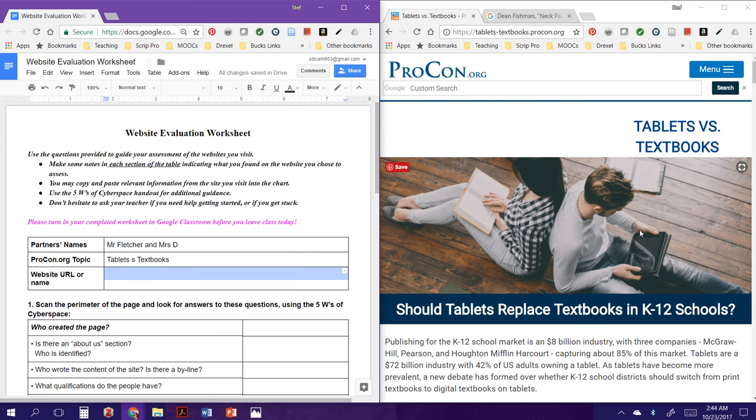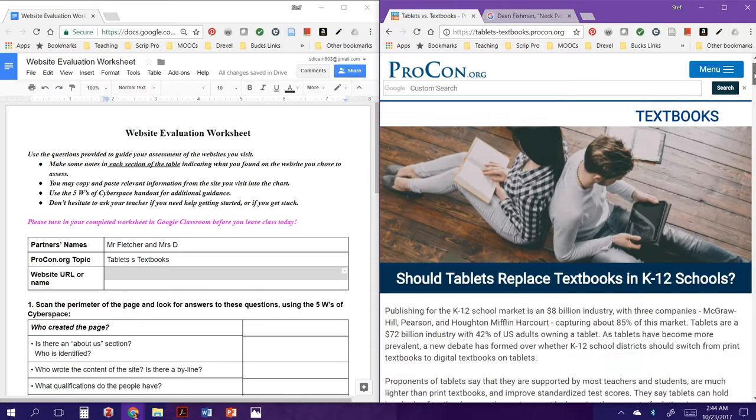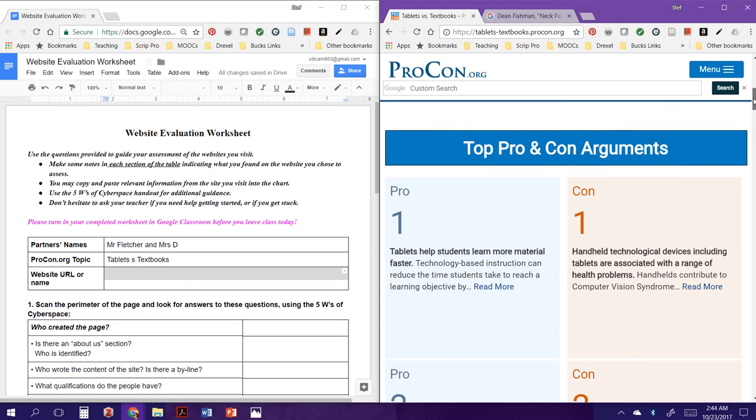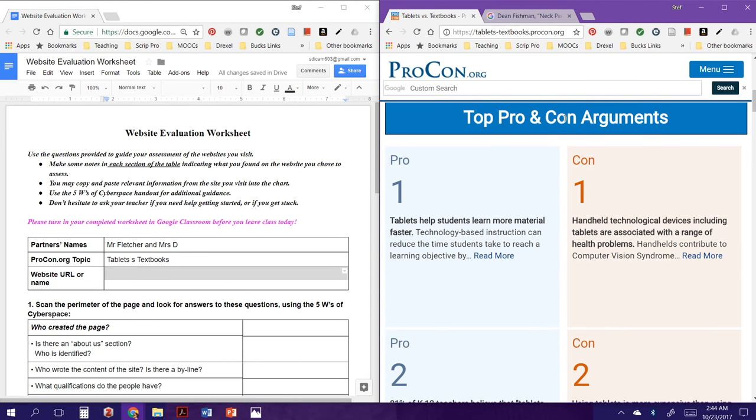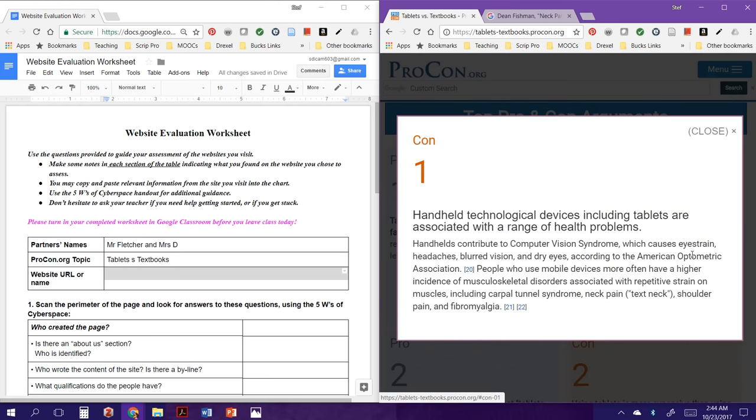So when you get onto your Procon site and you choose a topic, this is what it's going to show you. It's going to give you some basic information about the site or about the topic, and then it's going to list the top pro and con arguments, the top for and against arguments. Well, I'm already for technology in the classroom, so it might be good if I took a look at the other side, and so I'm going to look at the con side and read more. I want you to do just the same thing. Take a look at the page and just scroll right on down to the pro and con and pick either the pro or con side and check out that blurb.